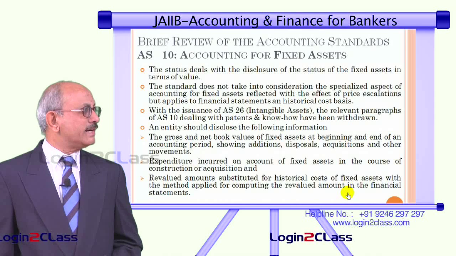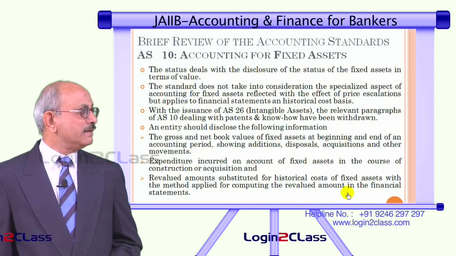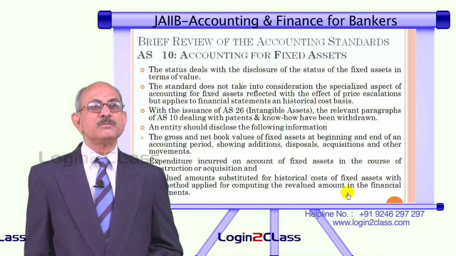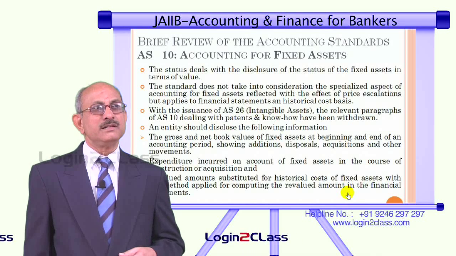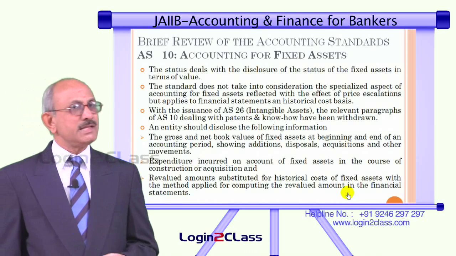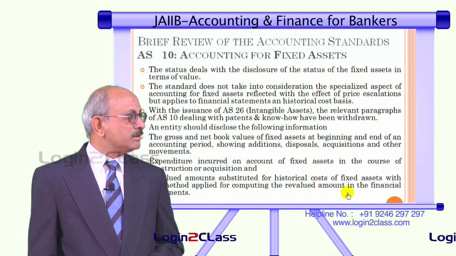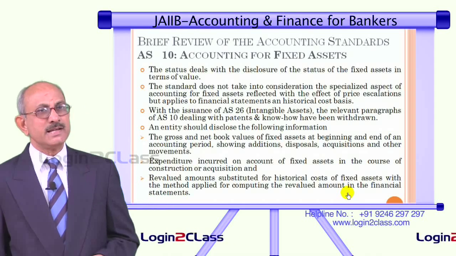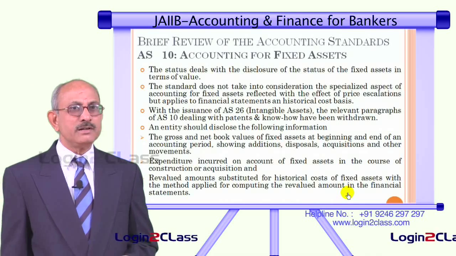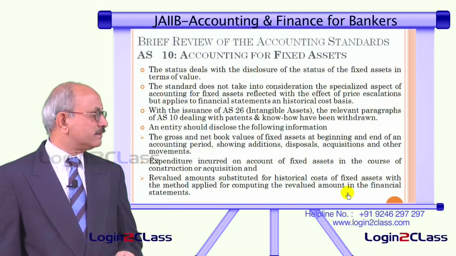The standard does not take into consideration the specialized aspect of accounting for a fixed asset reflected with the effect of price escalations, but applies to financial statements on historical cost basis. That means it is not concerned with what happens to the cost of an asset in terms of change in the price escalation, but only on the basis of historical cost. Once it is recognized on the basis of historical cost, what are the various items of cost that need to be incorporated in the total cost of the fixed assets.